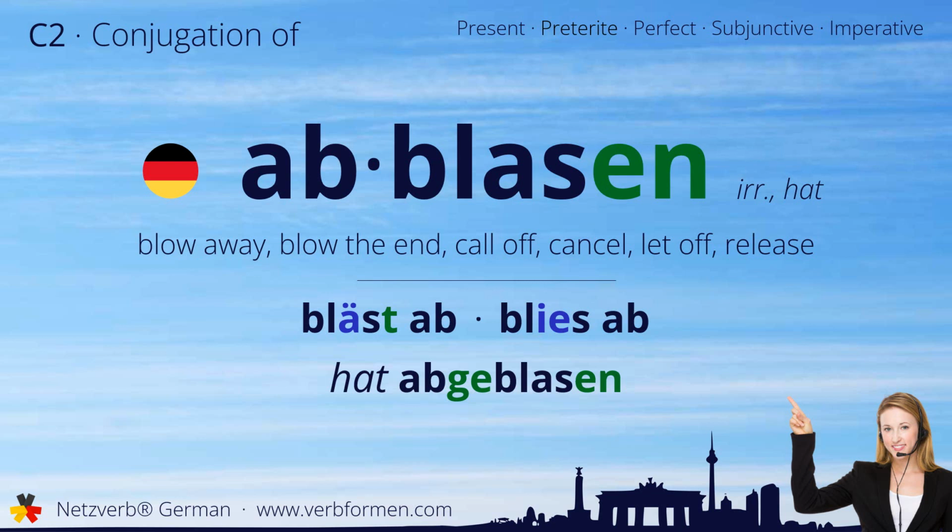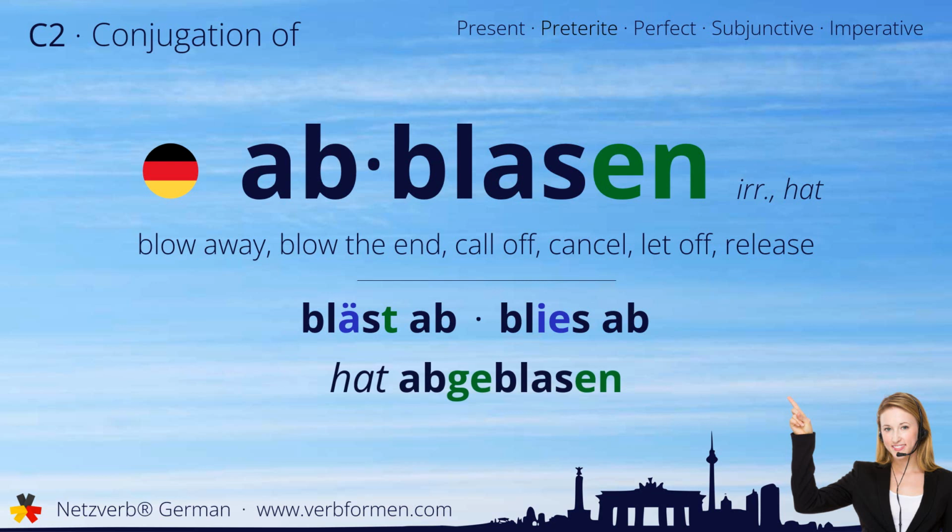Today we're going to learn how to conjugate the German verb abblasen. Watch and listen to the forms carefully. Let's start with the stem forms. Bläst ab, blies ab, hat abgeblasen.